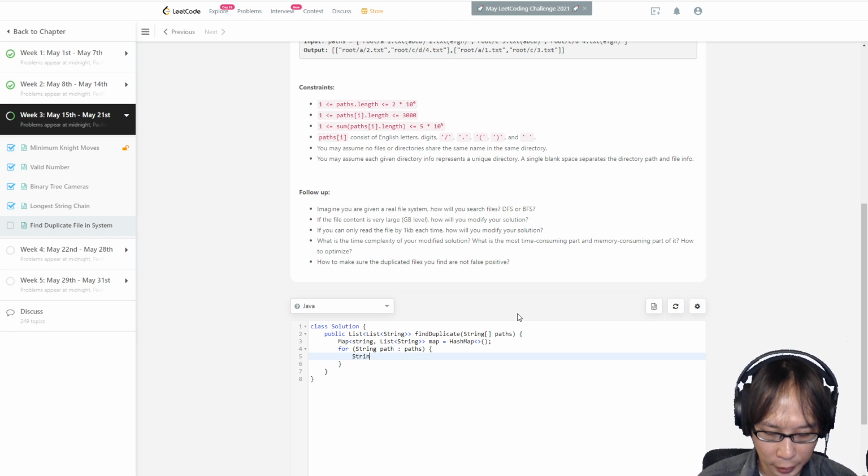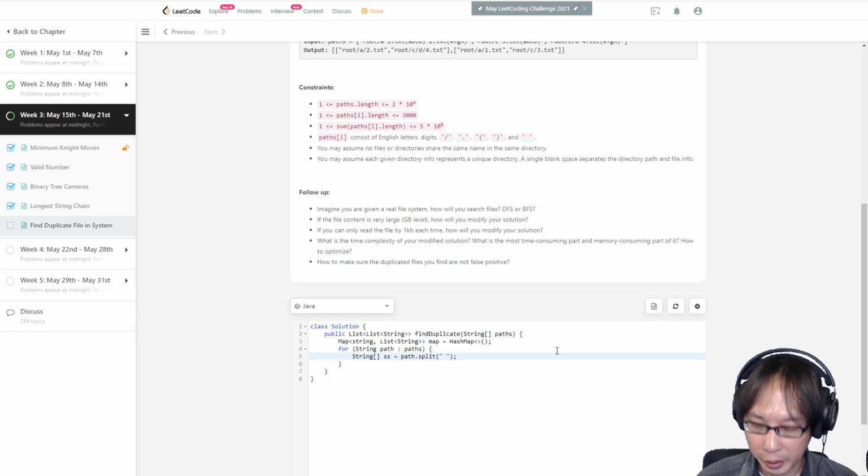A string array, let's just call it SS because it's a lot of strings, is path split by a space, and okay, let's follow the format.